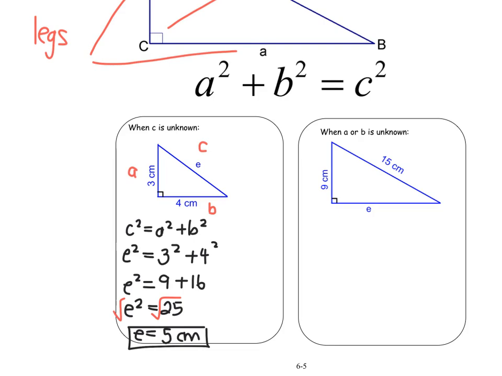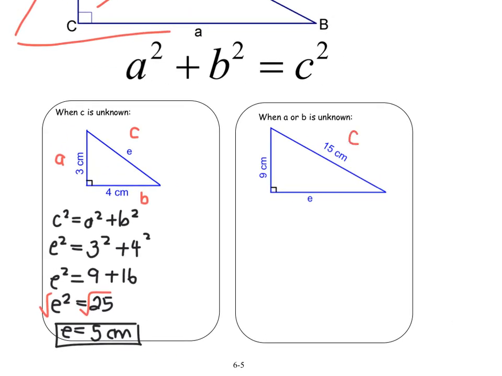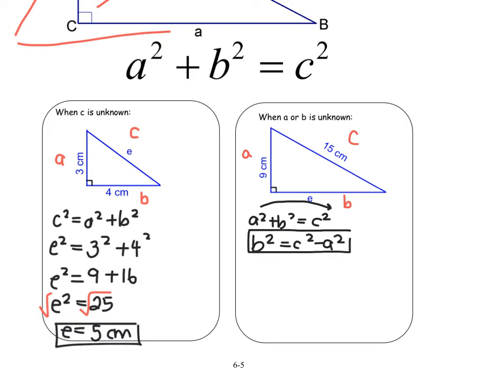Now what happens when we're looking for A or B? So we're looking for one of the legs. The 15 is my hypotenuse, that's going to be my C. I'm going to call this A, and the leg that I'm looking for is B. What we do here is we just use a rearranged formula. Usually this is your Pythagorean theorem, but if I'm looking for a leg, I just need to bring A squared to the other side to isolate for one of the legs. This would be the formula you want to use when you're looking for A or B. If you're looking for the hypotenuse, you want to use your classic one, but when you're not, you can use this rearranged one. Or you can use the classic one and rearrange it yourself every time.